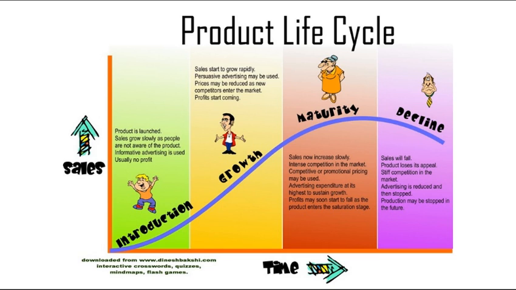Next is the product life cycle. Now, every product, when it's manufactured, follows a specific cycle, the same way when human beings are born, they grow, they reach the maturity phase, and after that they die, which is known as the decline phase. This is also what happens with products. Most products, let's say for example cars, when they're introduced on the market, everyone is happy, everyone wants to know this product, what is new about this car, what can this car do, and so on.